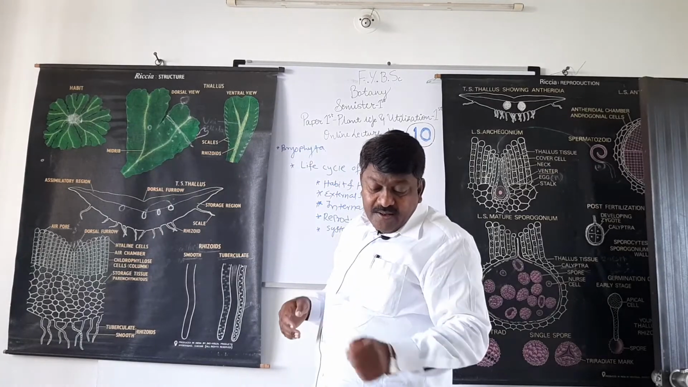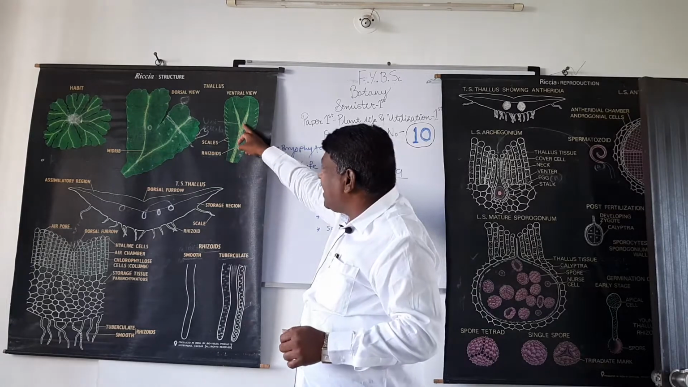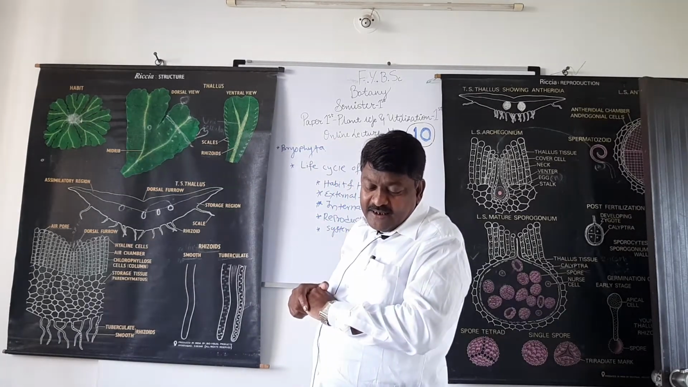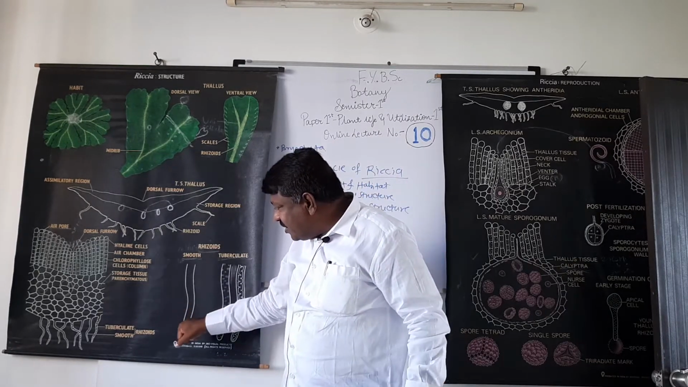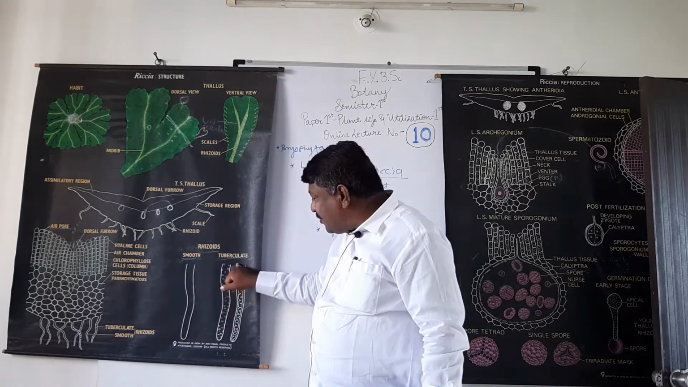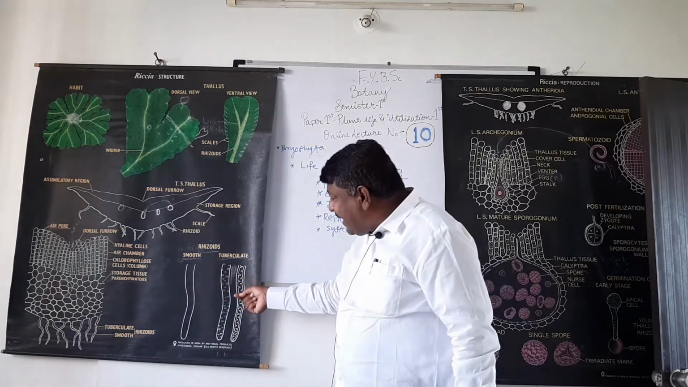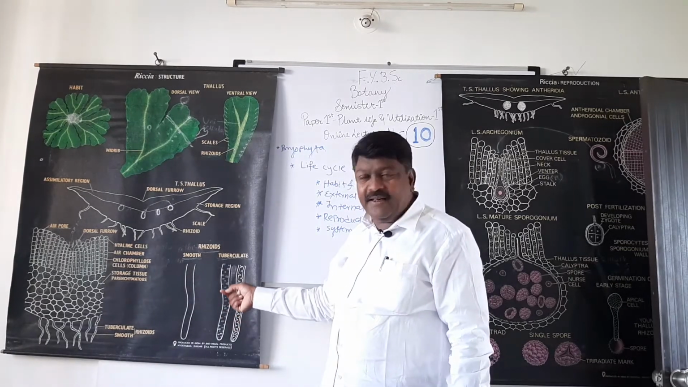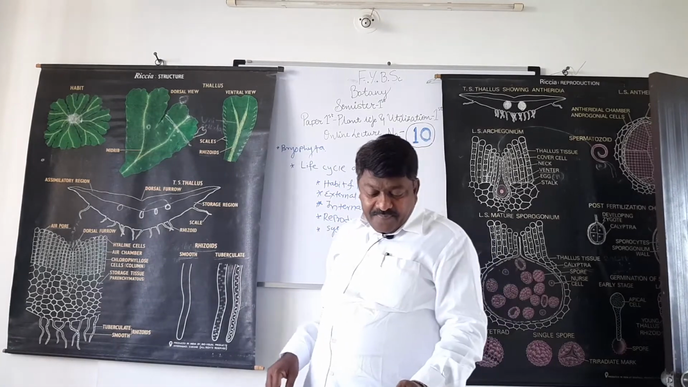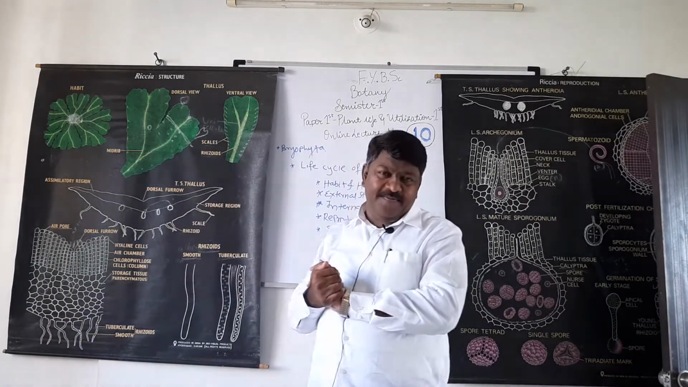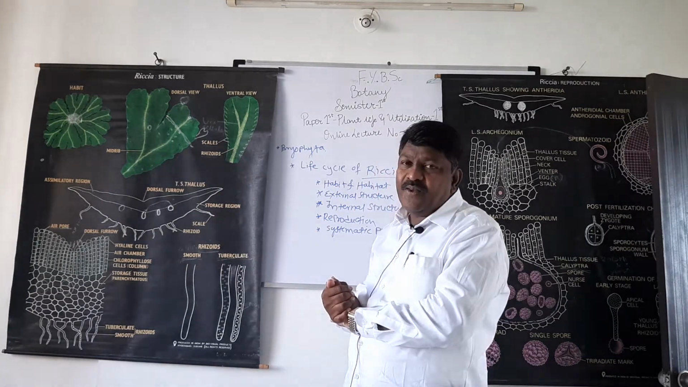The rhizoids present are of two types: tuberculate rhizoids and smooth rhizoids. See, these are smooth rhizoids and these are tuberculate rhizoids. In tuberculate rhizoids, peg-like outgrowths are present on the inner side of the rhizoid. This is about the external structure of Riccia.